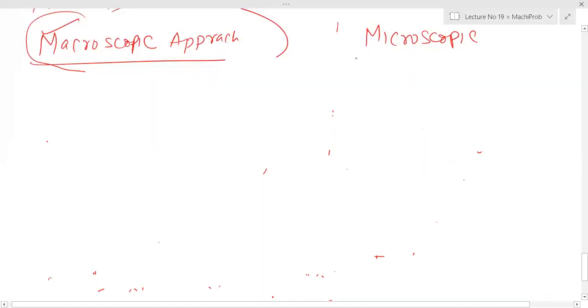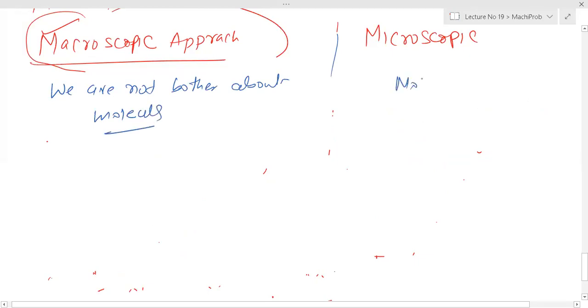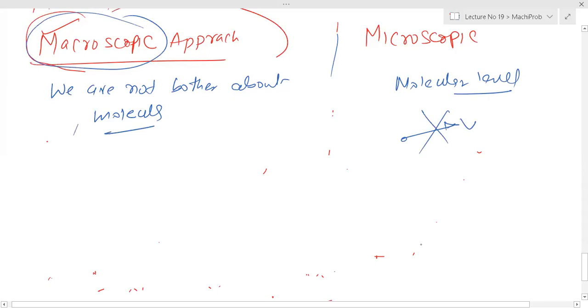So as I said, it would be the molecular level. We will not study it. We are not bothered about molecules. Molecular level means molecules coming with velocity, right? No, we will not consider that. So it is macroscopic. Our entire thermodynamic study is macroscopic, right? Macroscopic.